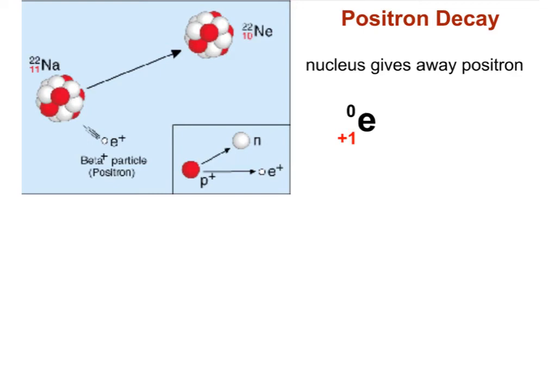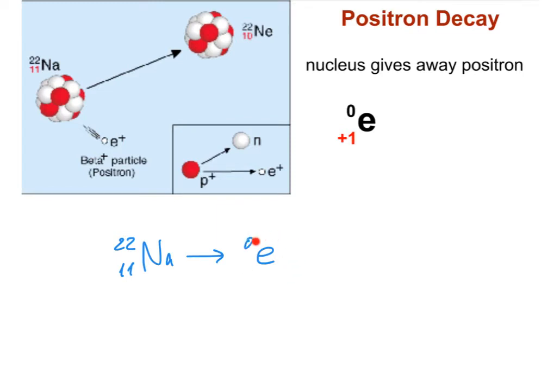Another type of nuclear decay is the positron decay. It is when a nucleus gives away a positron. A positron is a particle very similar to an electron, but it has a positive charge. So here we have a nucleus of sodium-22. It is an unstable nucleus, so to gain stability, it releases a positron.